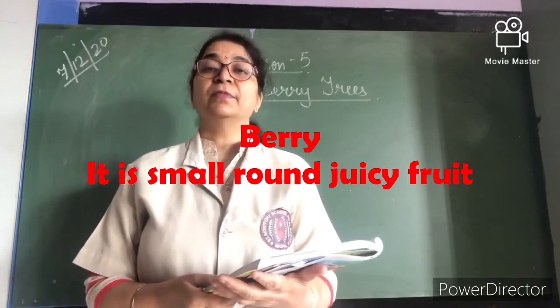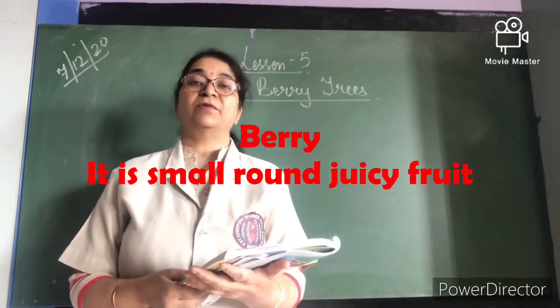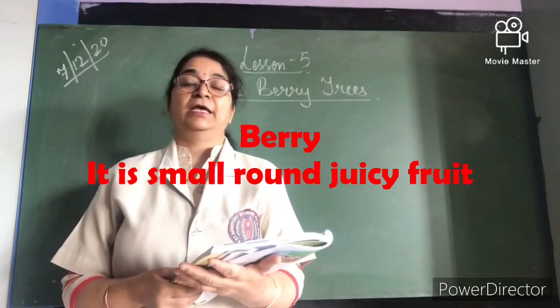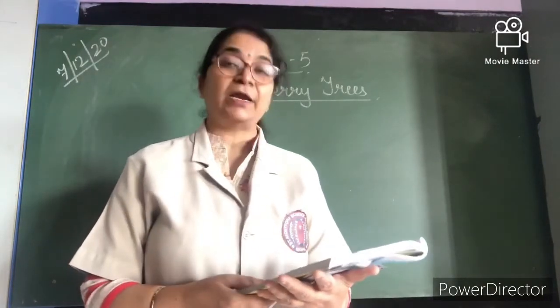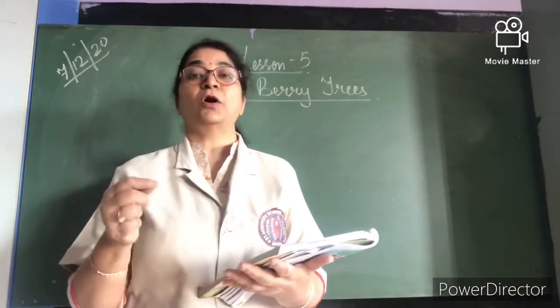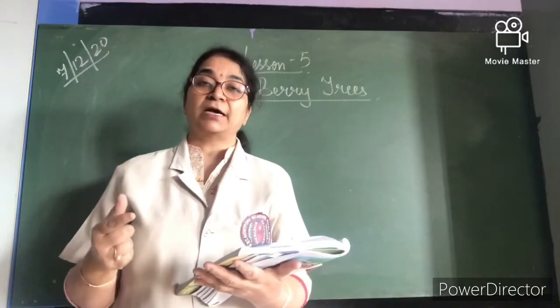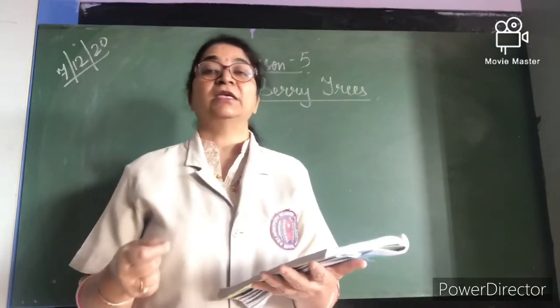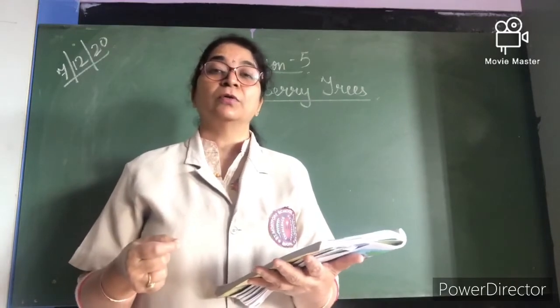Raw matlab kacha. When it is raw, the color of the berry is green. And when it is ripe, ripe means pak jana. Raw is kacha, ripe is pakka. When it gets ripe, the color changes from green to yellow.